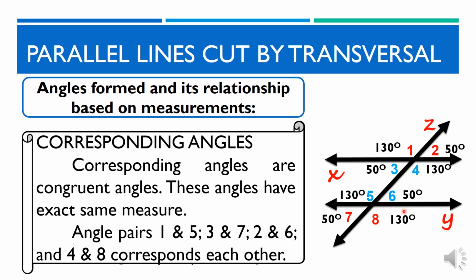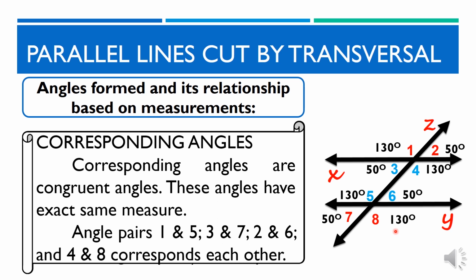Tignan muli ang ating figure. Ang mga corresponding angle pairs na 1 and 5 ay may parehas na sukat na 130 degrees. Angles 3 and 7 ay may sukat na 50 degrees. Ang angles 2 and 6 ay may sukat na 50 degrees at ang angles 4 and 8 ay may sukat na 130 degrees. Aside from these angles, we also have vertical angles in our example.